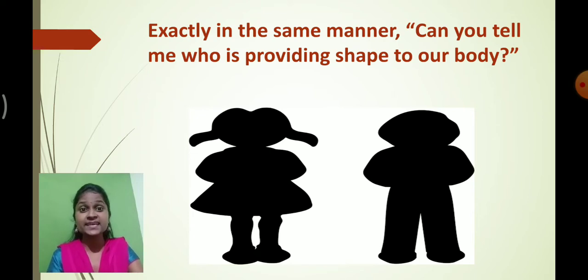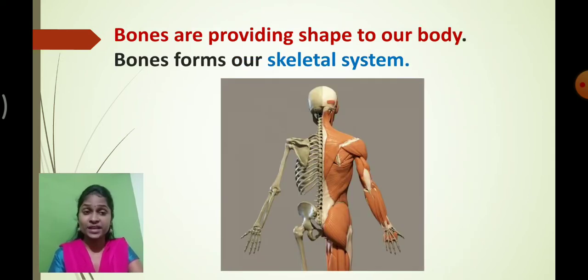Yes, your guesses are absolutely right. In our body you can see that the bones are present. These bones present in our body are providing shape to our body. Whatever shape we have got is just because of the shape of the bones. Understood? And there are many types of bones present in our body.